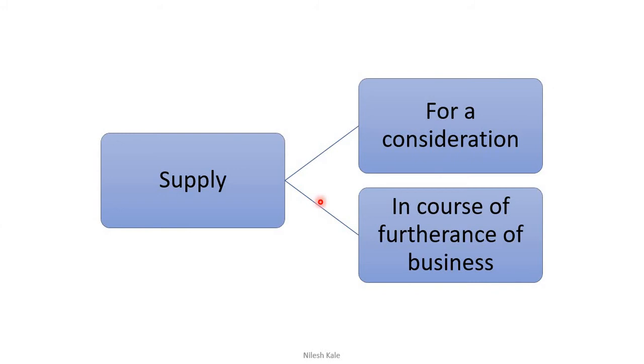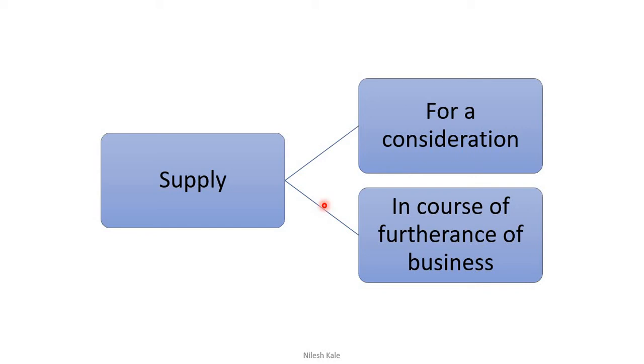As I have told you, supply includes these 2 things. If supply is for a consideration, then it is called a supply. If it is in the course of furtherance of business, then also it is called as a supply. If any of these 2 conditions is not satisfied, then that is not called a supply.